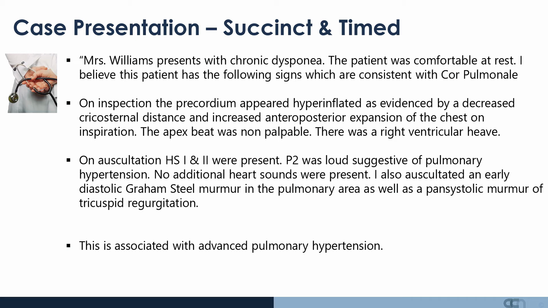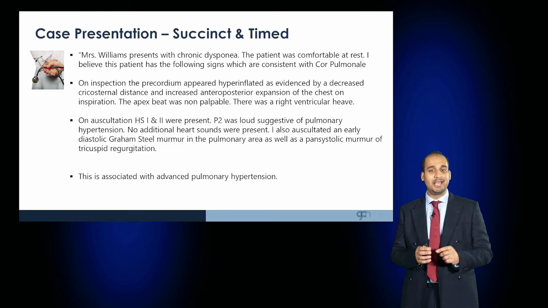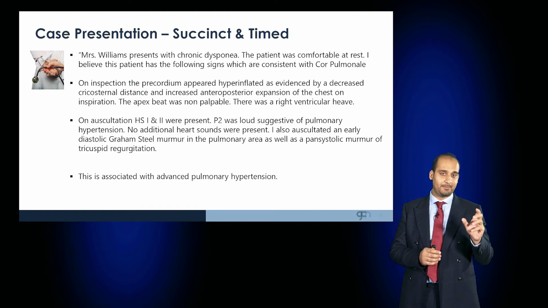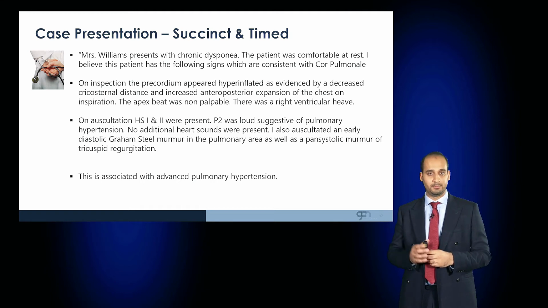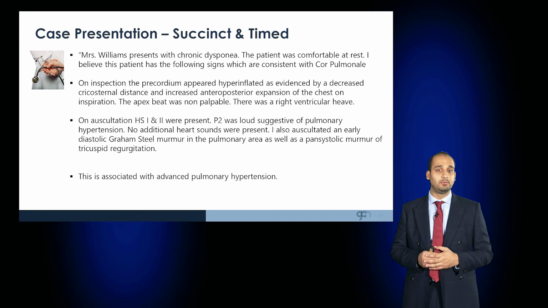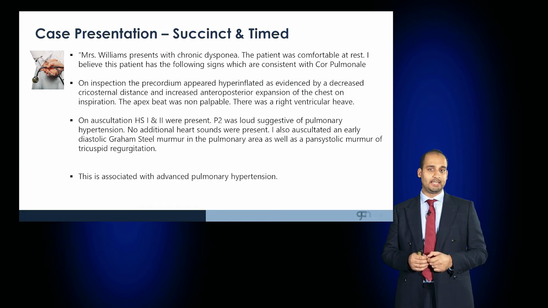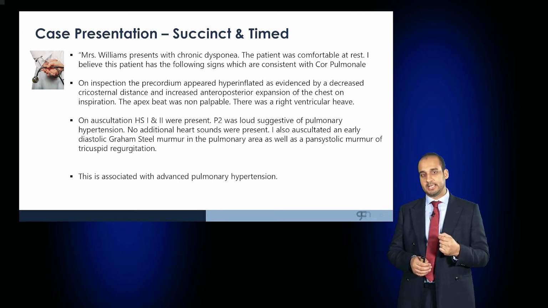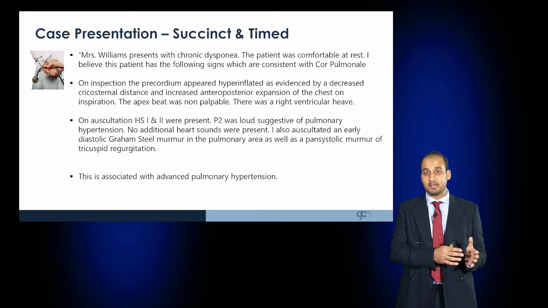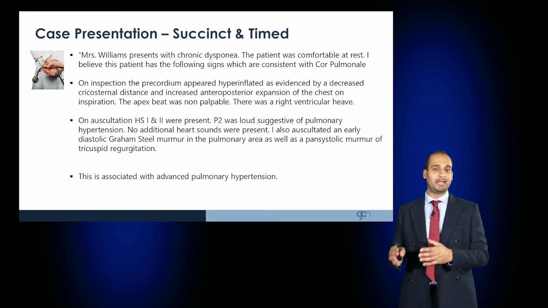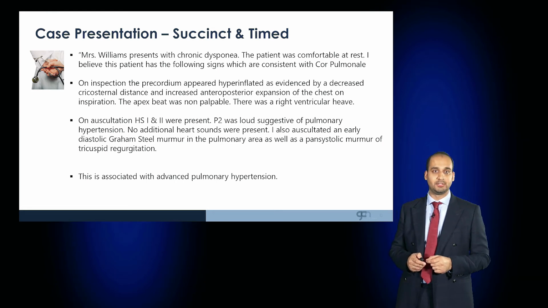On auscultation, heart sounds 1 and 2 were present, and remember, sound 2 is split into A2 and P2, the aortic and pulmonary component, and A2 is loud in systemic hypertension and P2 is loud in pulmonary hypertension. So you would say that P2 was loud and no additional heart sounds were present. I also auscultated an early diastolic Graham Steel murmur in the pulmonary area and a pansystolic murmur of tricuspid regurgitation. These features are associated with advanced pulmonary hypertension.